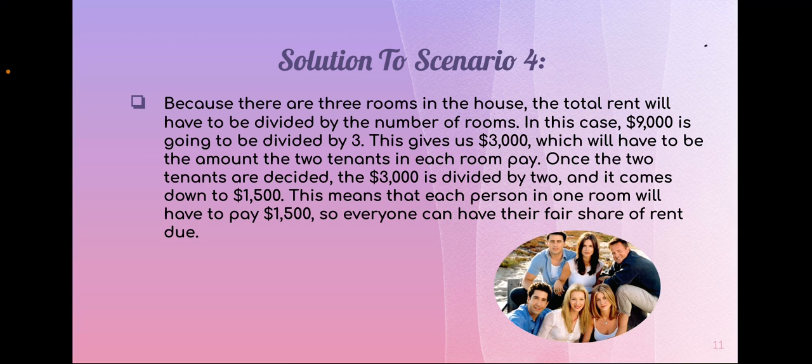Once the 2 tenants are decided, the $3,000 is divided by 2, and it comes down to $1,500. This means that each person in the room will have to pay $1,500, so everyone can have their fair share of rent due.